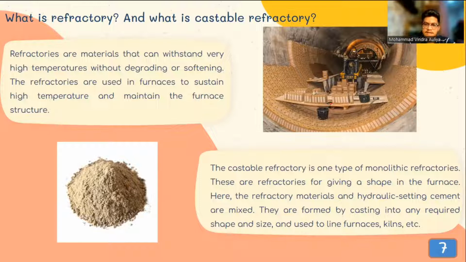Next is castable refractory. The castable refractory is one type of monolithic refractories. These are refractories for giving a shape in the furnace. Here, the refractory materials and hydraulic setting cement are mixed. They are formed by casting into any required shape and size and used to line furnaces, kilns, etc.